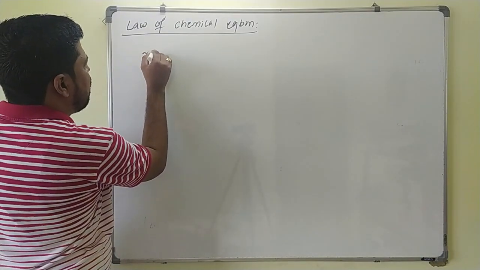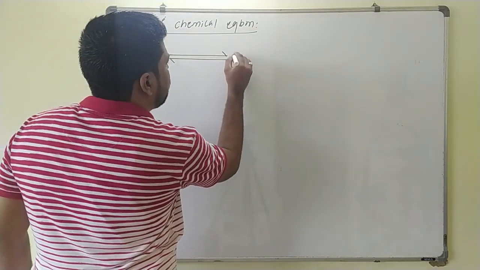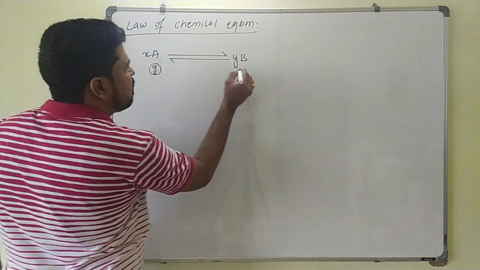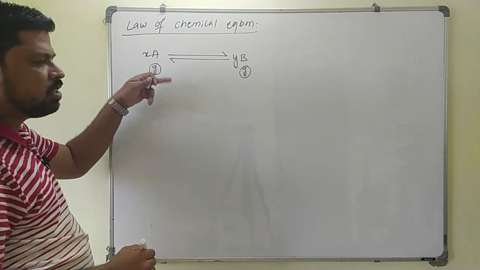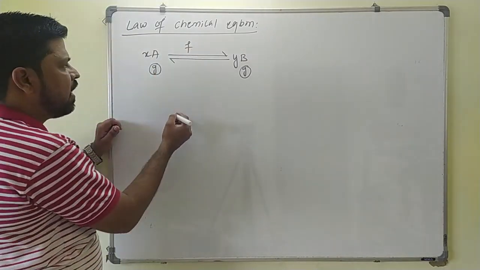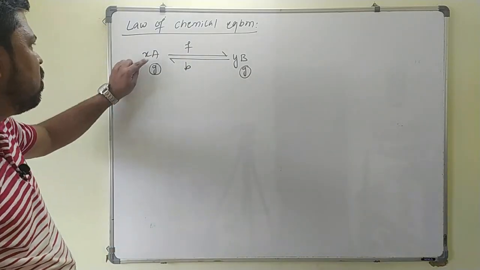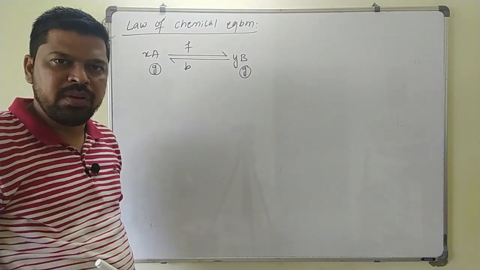X moles of A giving Y moles of B. A is a gaseous reactant, and B is also a gaseous product formed here. Since it is a reversible reaction, A to B will be the forward reaction and B to A will be the backward reaction. How many moles of A? X moles of A. How many moles of B? Y moles of B will be formed.